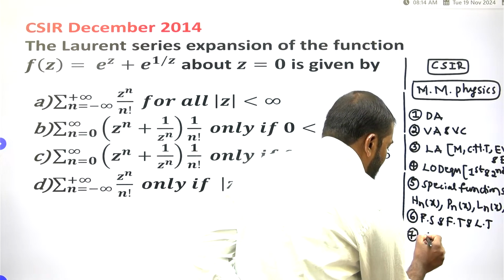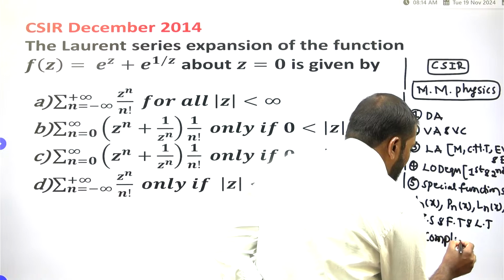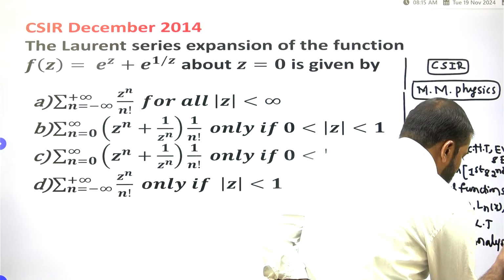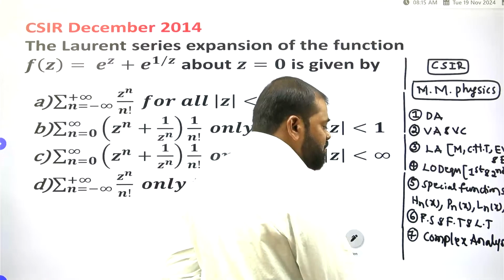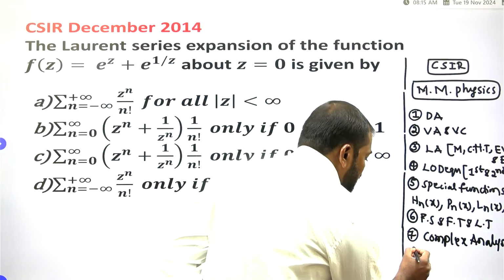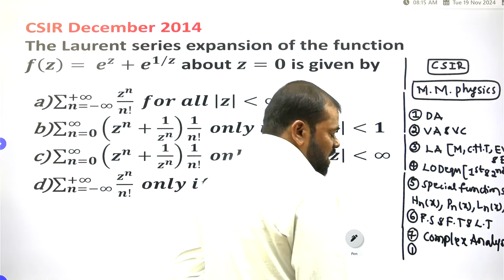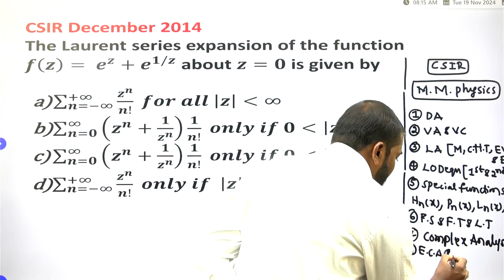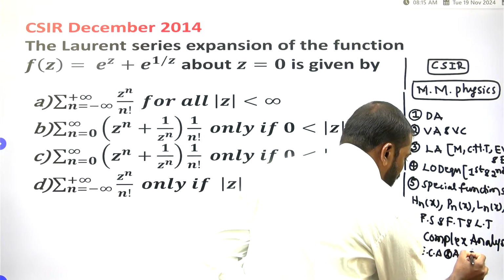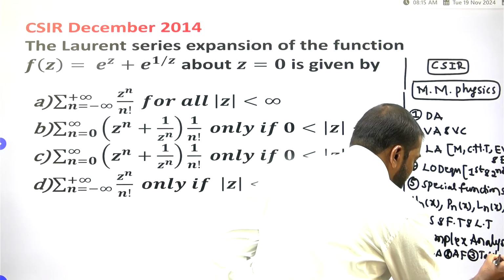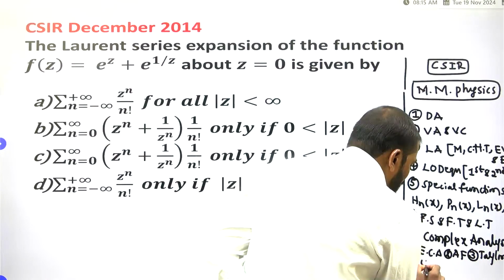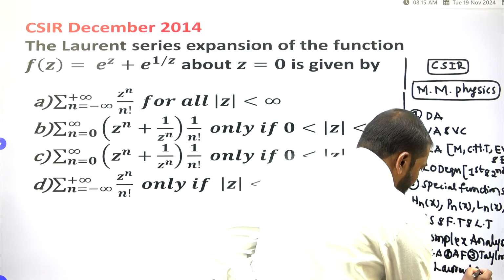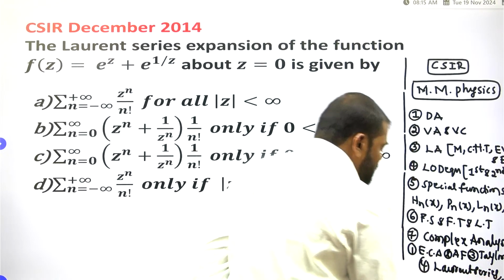Now the seventh one is complex analysis. We are under the complex analysis, which is the core syllabus of the CSIR. Under this topic, we discuss the elements of complex analysis. The second one is analytic functions. The third one is the Taylor series. The fourth one is the Laurent series. So this is the syllabus.